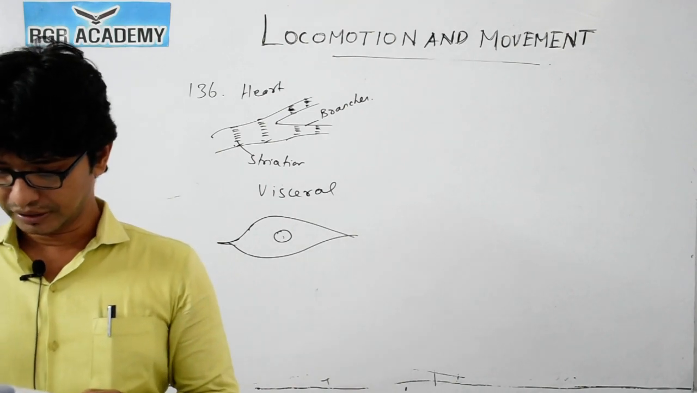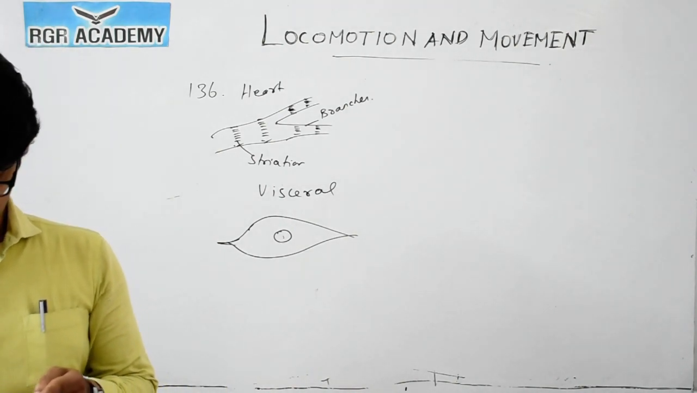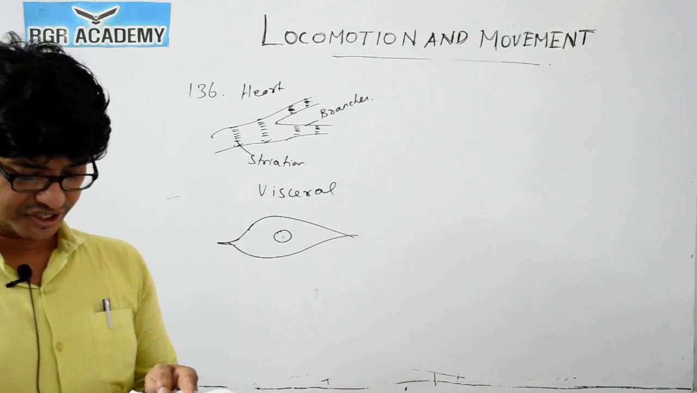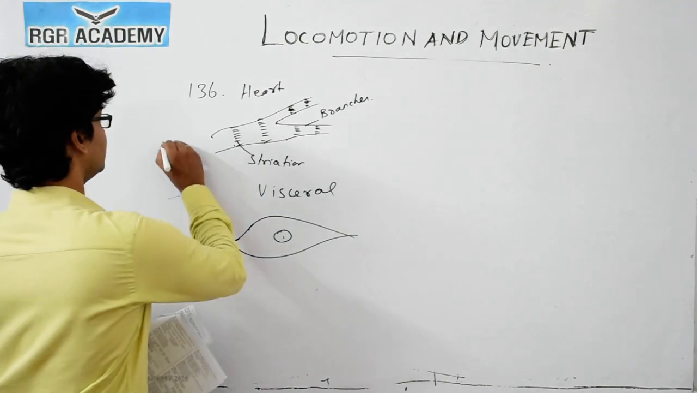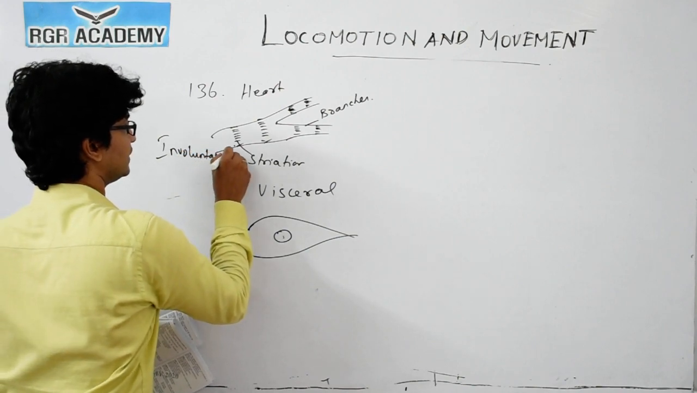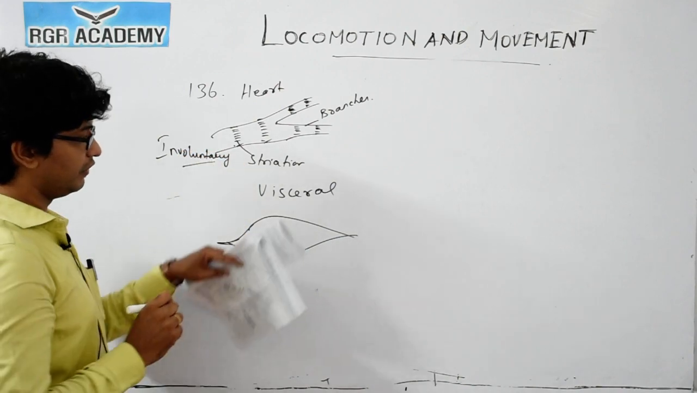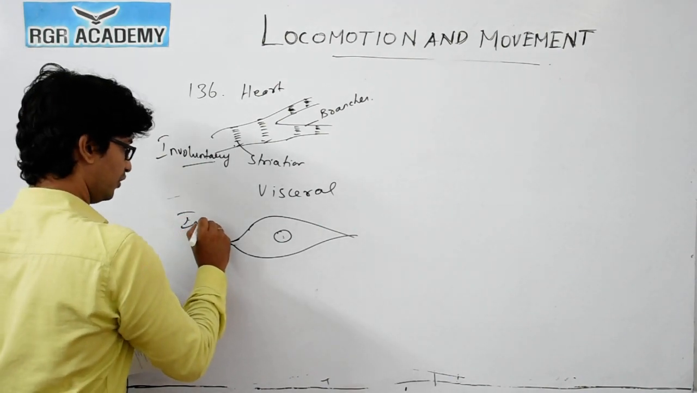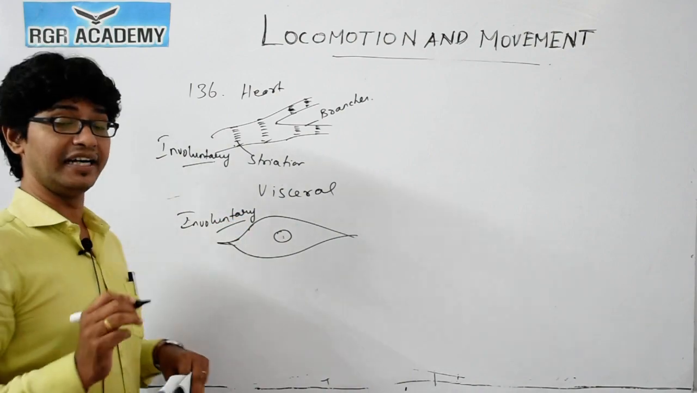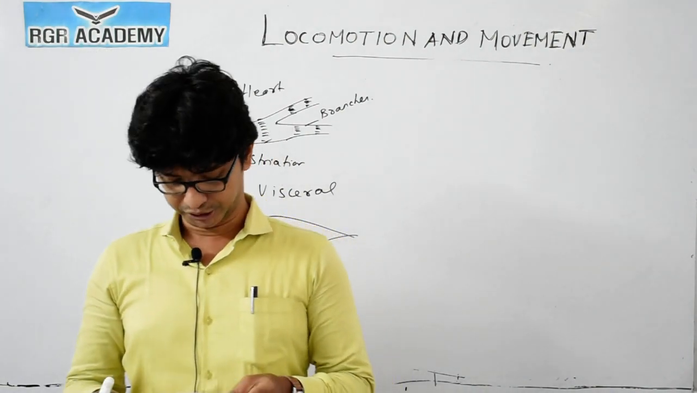So question number 136, 4 is the correct answer. That is striated, branched, and also involuntary in action, because it's not under your control. The heart muscle is not under your control. Even visceral organs, the muscles are also involuntary, but skeletal muscles are voluntary in action.